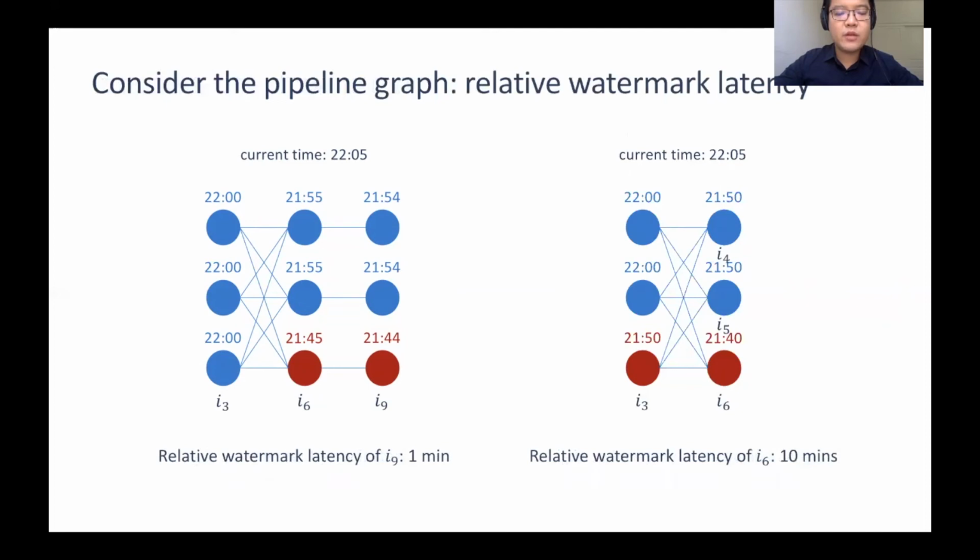To determine which slow instance is dependent on others, we define the relative watermark latency. The relative watermark latency of an instance denotes how far its watermark is behind its parents. In the first example, the relative watermark latency of instance 9 is 1 minute, the same as all its stage peers. This indicates that instance 9 is not inherently slow. In the second example, the relative watermark latency of instance 6 is 10 minutes, distinctly higher than its peers. In this case, we should flag both instance 3 and instance 6 as slow and start 2 duplicate containers.